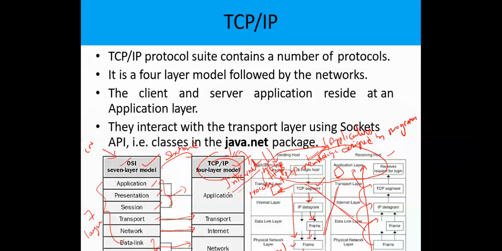So for designing the application in the application layer, we have to use the java.net package. As we already know about the java.util package and the different kinds of classes and interfaces we use from it, similarly there are other classes, interfaces and methods available in the java.net package for doing network applications.